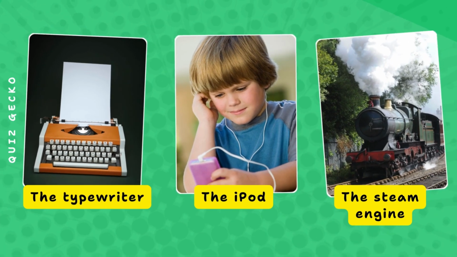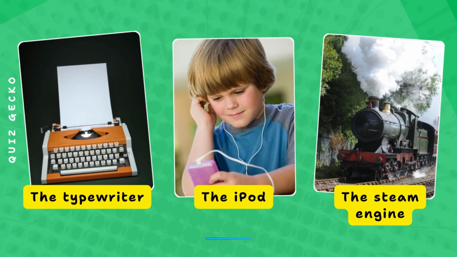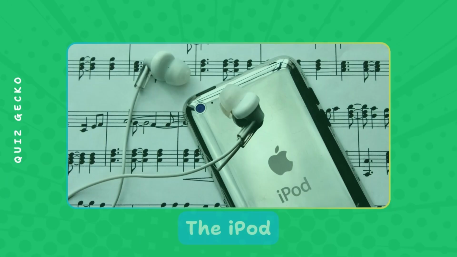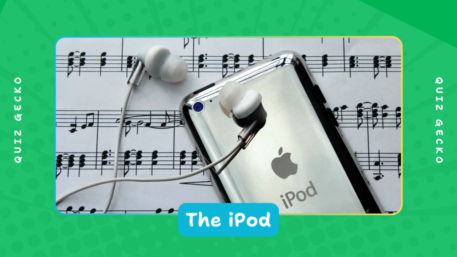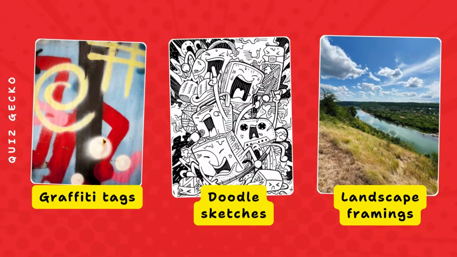Which famous invention has been analyzed for golden ratio proportions? The typewriter, the iPod, the steam engine? The iPod's front panel fits near a golden rectangle when measured by height and width.